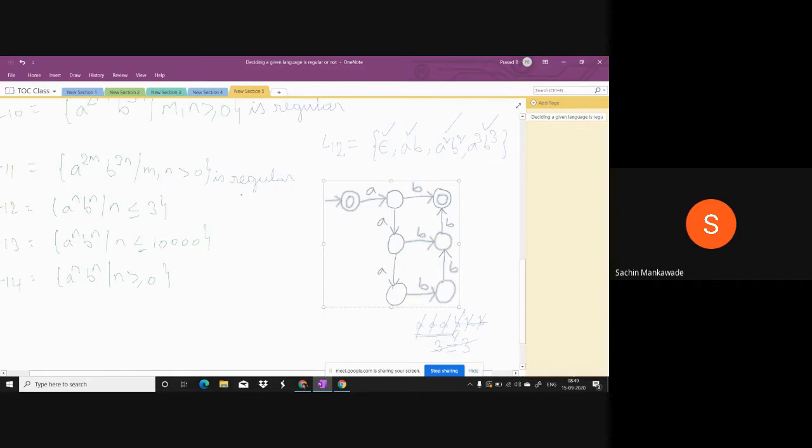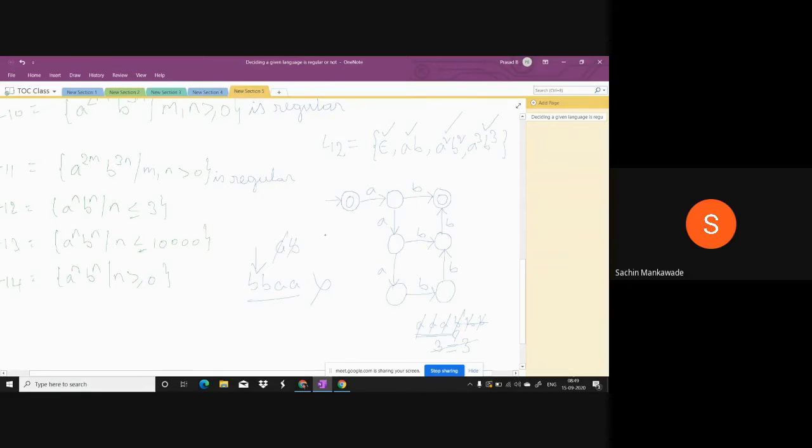And at the same time, you take any string. Example, B square A square. Here A's and B's are equal, of course, but it is an invalid order. What is the order actually in given L12? A's then B's, but here B's then A's. So it should not be accepted. Let us check. Initially, if B comes, the machine will be in the initial state, and this initial state has not defined for input B. When it is not defined, it stops. Even though it stops, this string has not been scanned completely. So it will not be accepted. So it is invalid. Whereas if I give you AB, it will be accepted because it is a valid string.